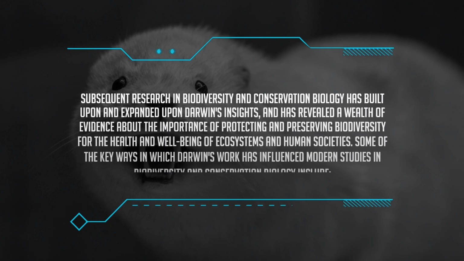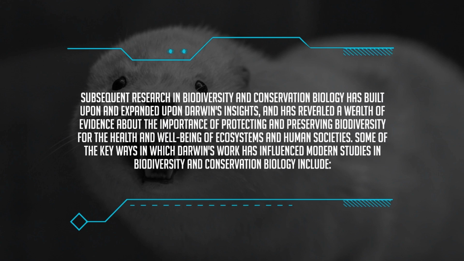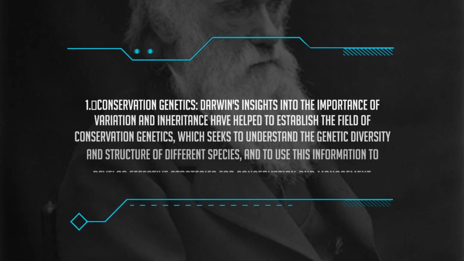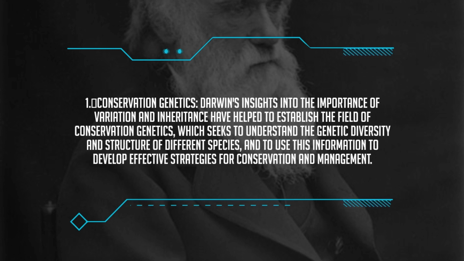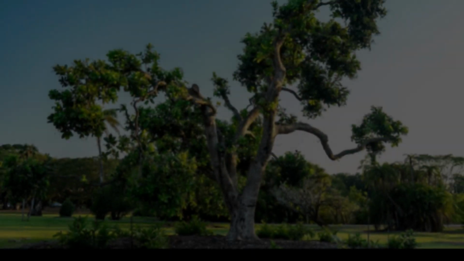Subsequent research in biodiversity and conservation biology has built upon and expanded upon Darwin's insights, and has revealed a wealth of evidence about the importance of protecting and preserving biodiversity for the health and well-being of ecosystems and human societies. Some of the key ways in which Darwin's work has influenced modern studies in biodiversity and conservation biology include: 1. Conservation genetics. Darwin's insights into the importance of variation and inheritance have helped to establish the field of conservation genetics, which seeks to understand the genetic diversity and structure of different species, and to use this information to develop effective strategies for conservation and management.